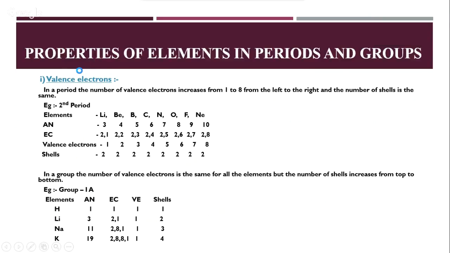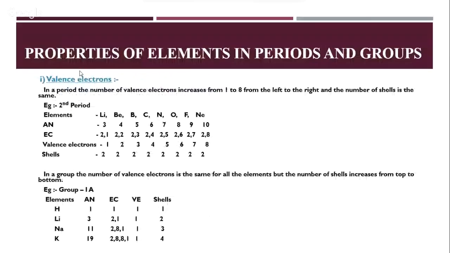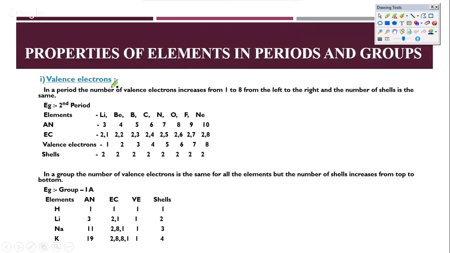I think about five of them, yes, which are important for you for the boards. So the first one is the valence electrons. In a period, the valence electrons actually increase from 1 to 8. Okay, so you will see that the group 1 elements will have valence electrons as 1, and as you end up going till noble gases, the number of valence electrons becomes 8.